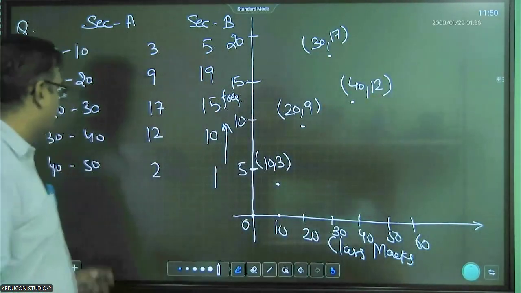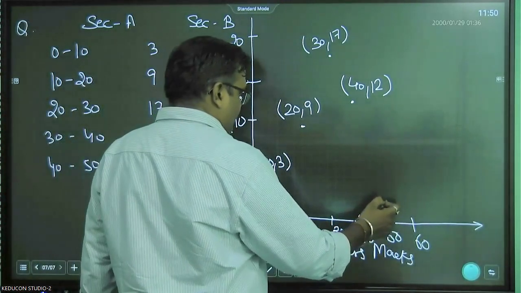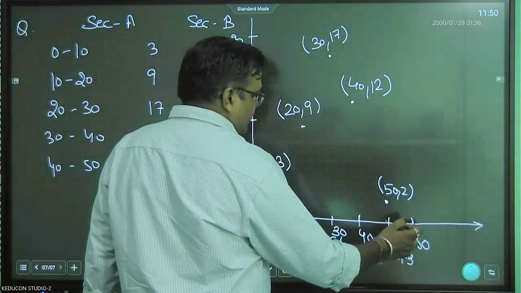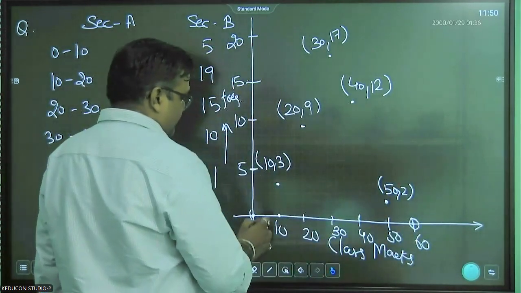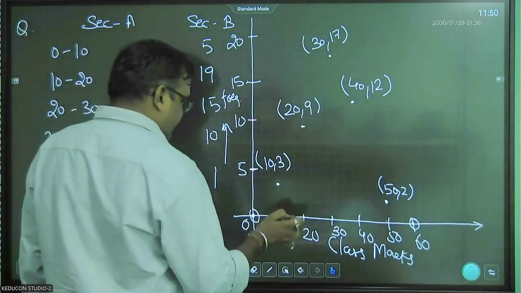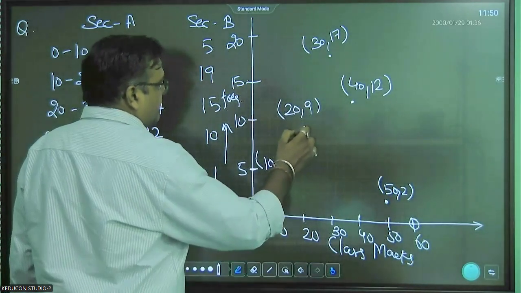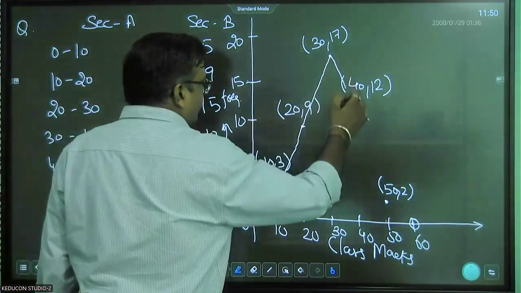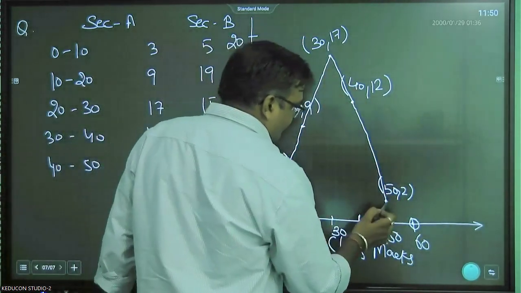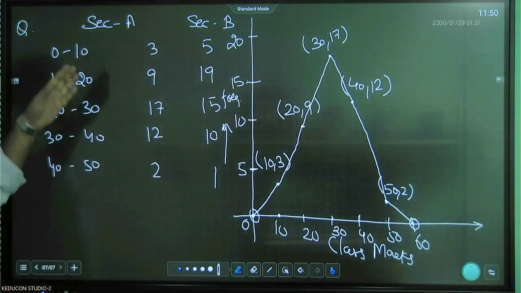And then next is 40 to 50, which is 2, so at 50 it will be 2, and the last point will be 60, 0. So you start with the origin and end at 60, 0. So you meet the points. Right, this is the frequency polygon for section A.